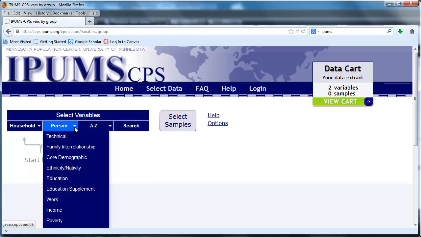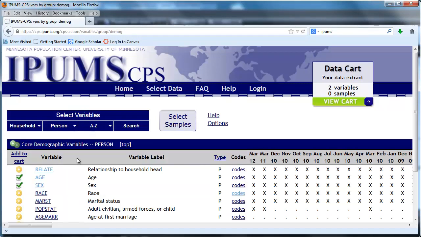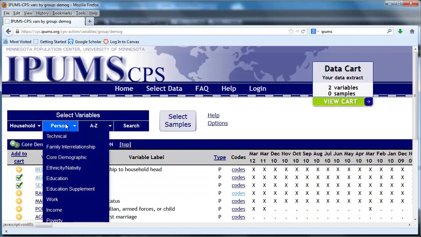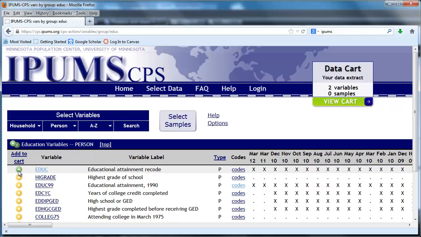Previously, we went to select variables under person and gathered a couple of core demographic variables, age and sex. Now what we're going to do is get a couple more variables. First, let's go to education. Under education, we're going to select the educational attainment recode variable. And let's learn a little bit about that.